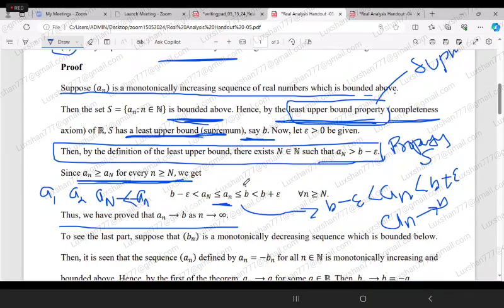Convergence means what? The modulus of an minus b should be less than epsilon. So from this one, what can you write?